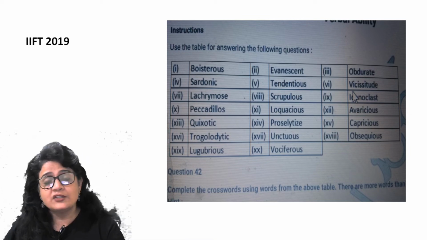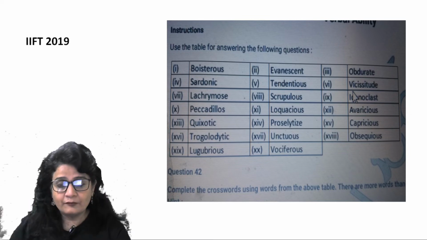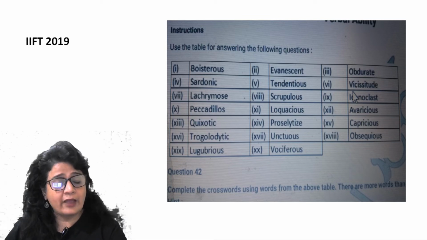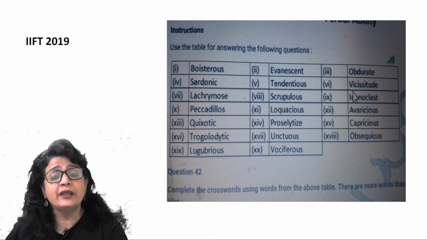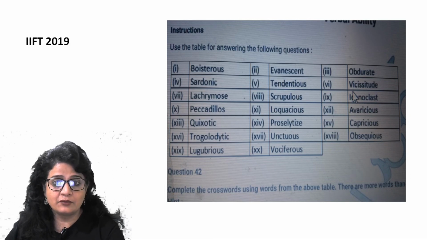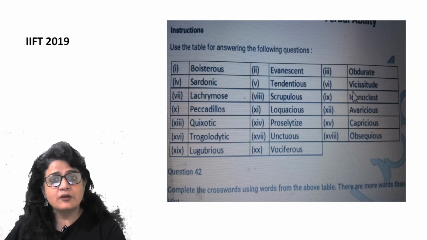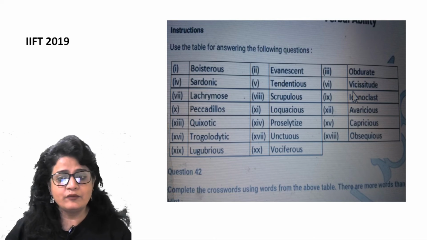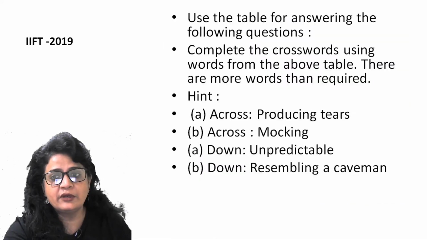The book, which has been a strong, very authentic source of vocabulary building, is also referred to by examiners of these exams, right? So you better base your preparation on Norman Lewis. In the coming slide, I'm going to talk about that as well. I hope we are clear with the meanings of these words.